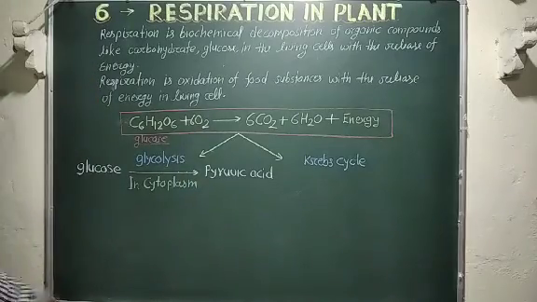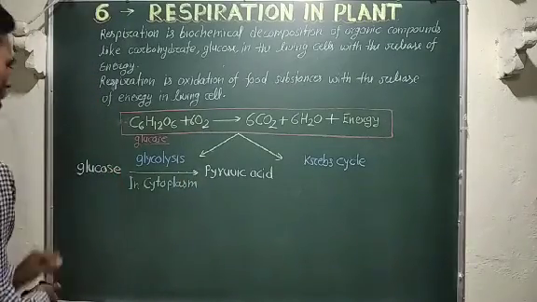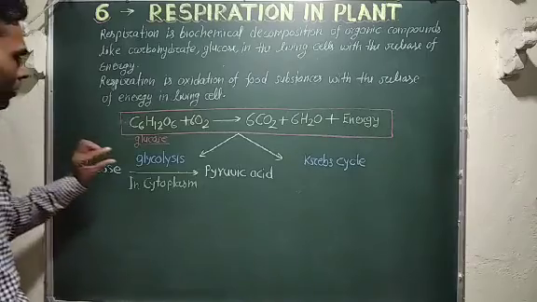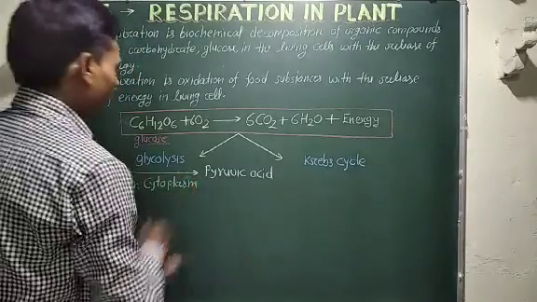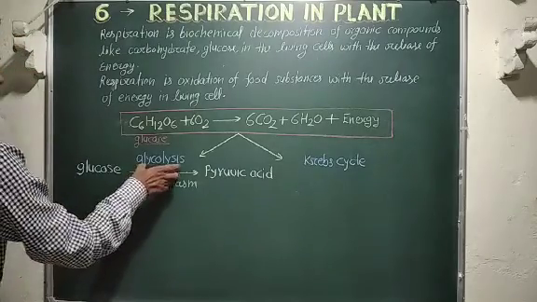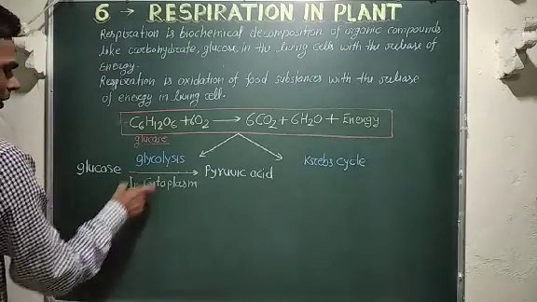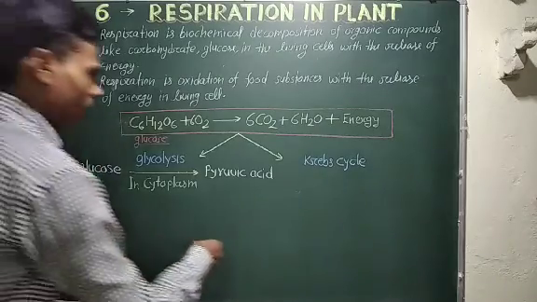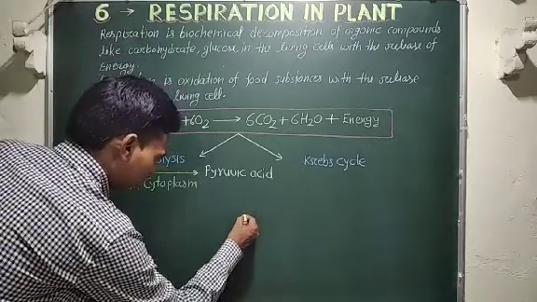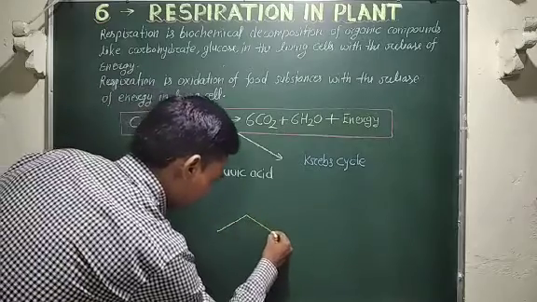In glycolysis, glucose changes into pyruvic acid, and this process is completed in the cytoplasm of the cell. Where is the cytoplasm? Students, you can see here.